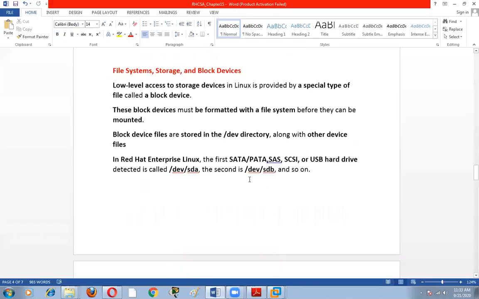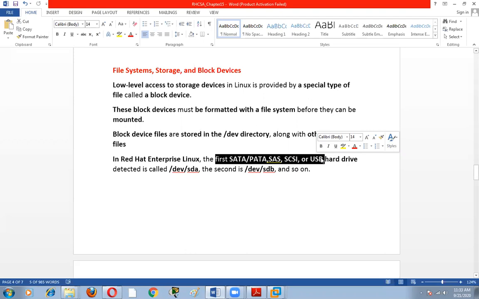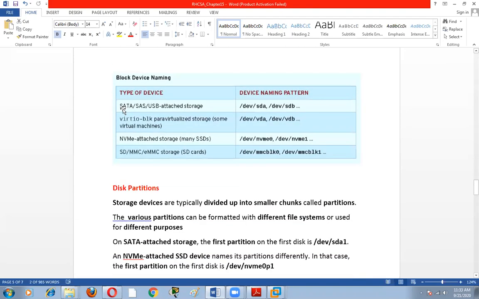Now, there are many types of hard disk. It can be SATA, PATA, SAS, SCSI, USB. It can be a virtual hard disk, it can be an SSD, solid state drive. It can be an SD card, MMC card, eMMC card. So these are the types.